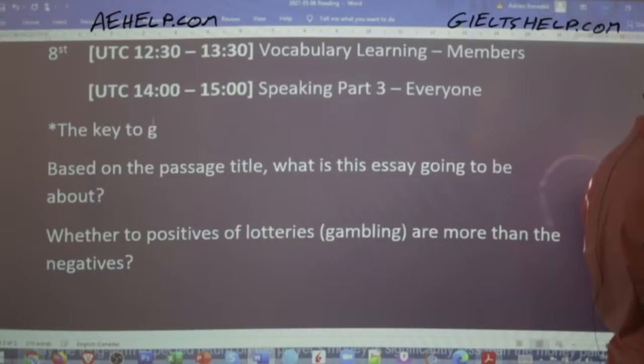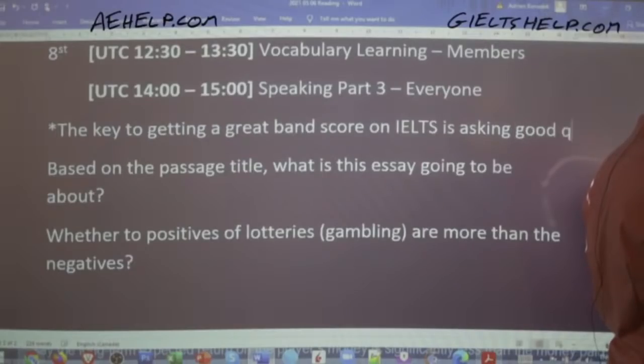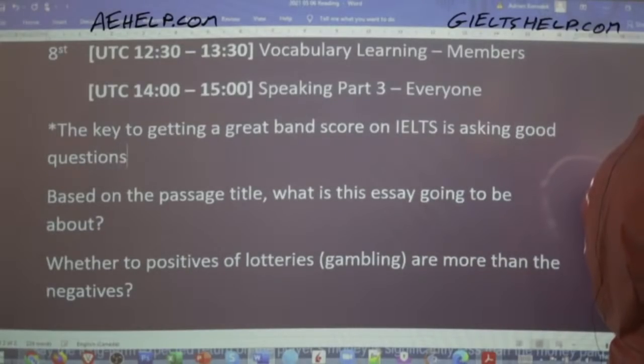The key to getting a great band score on IELTS, and it's not just for the reading, it's for the other sections as well, is asking good questions. Okay, that's the key. Asking good questions, which basically means good critical thinking.